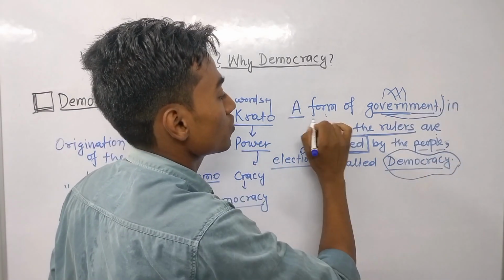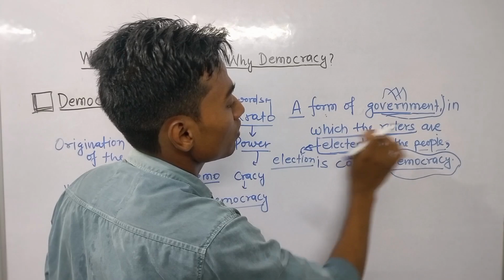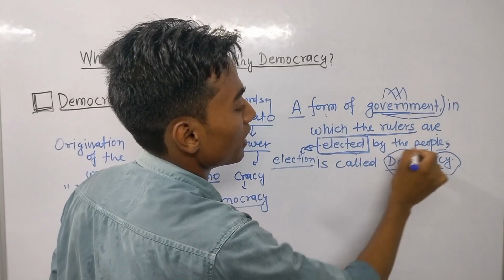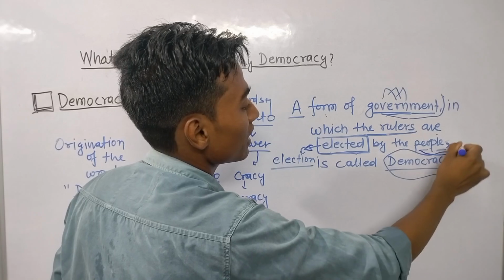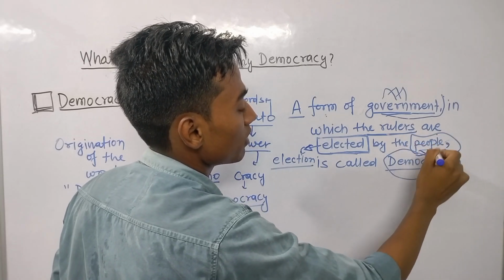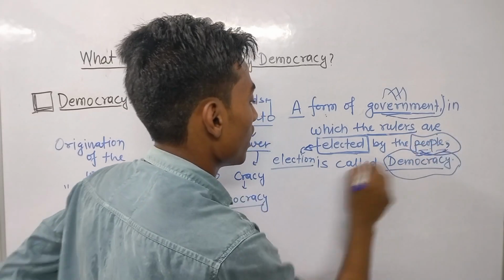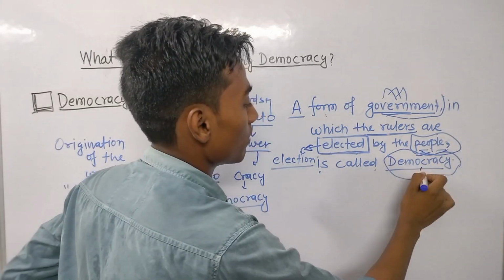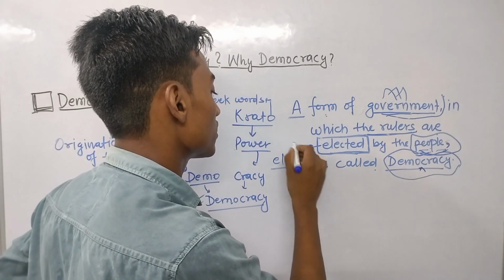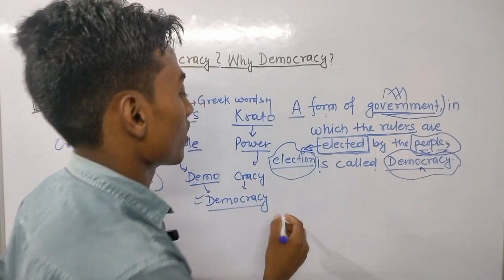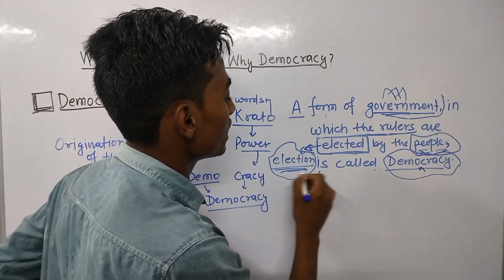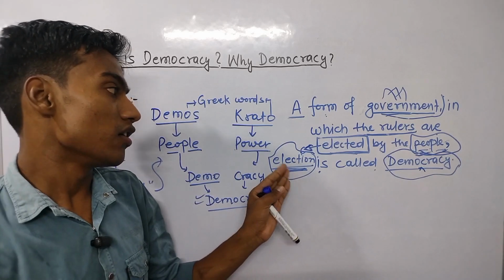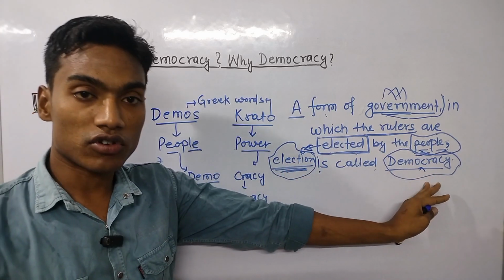So a form of government in which the rulers are elected by the people. Who will be the elector? Who will be responsible for the election? People. Elected by the people is called democracy. Means election is a prerequisite. Election is needed for the system of democracy.